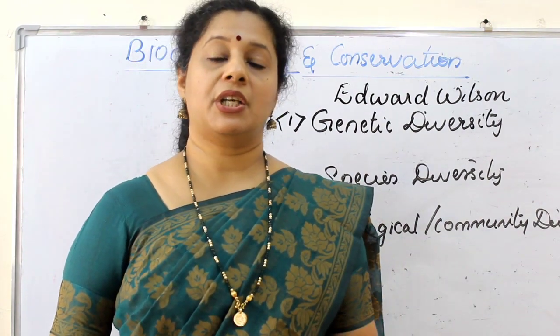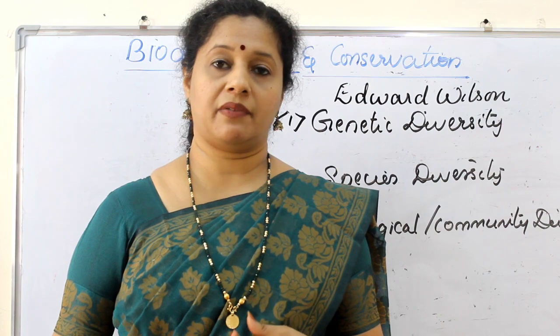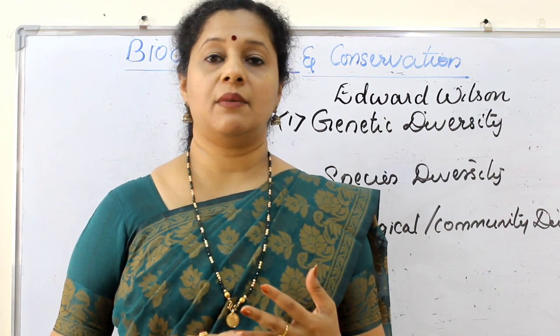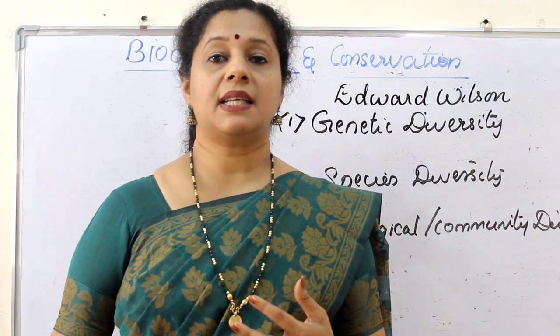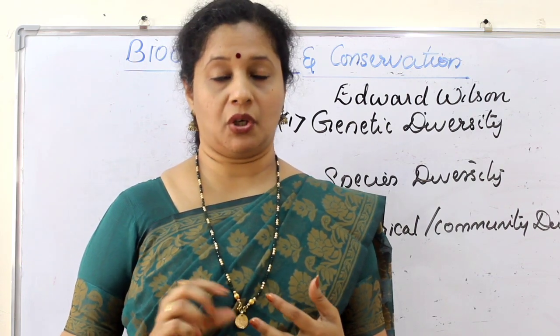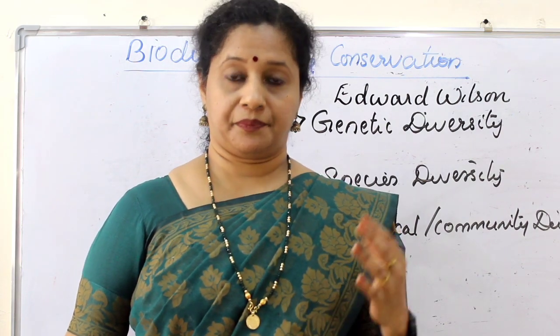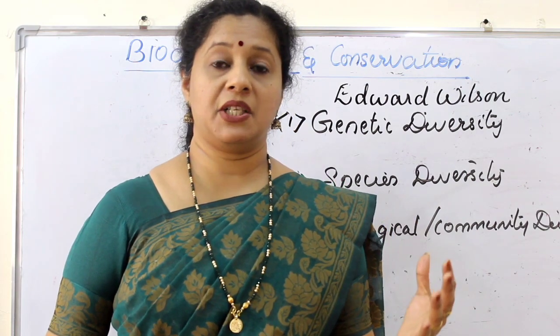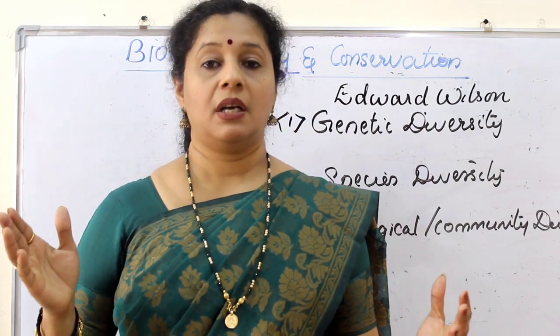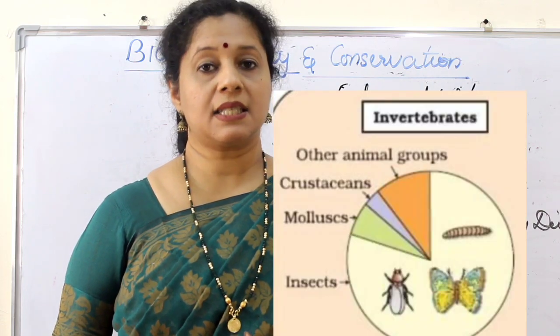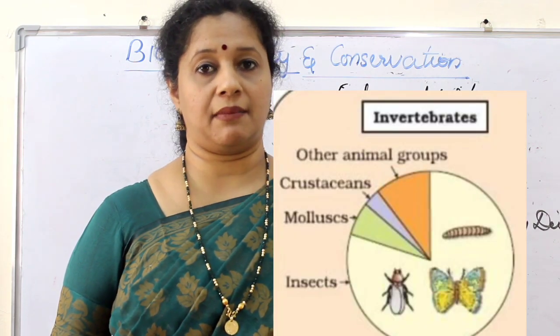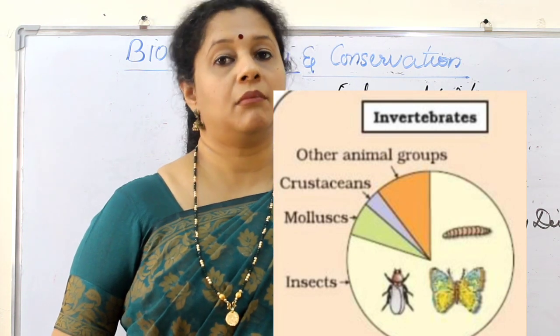We have a pie chart showing the distribution of different types of organisms, including vertebrates, invertebrates and plants. Invertebrates means animals without a notochord, with species starting from porifera up to echinodermata. In this group, the maximum is insects, followed by other groups of animals, then crustaceans and then mollusks.